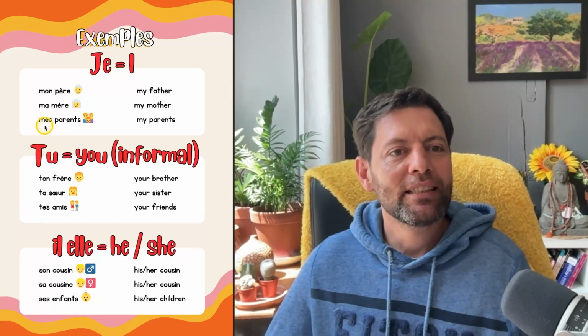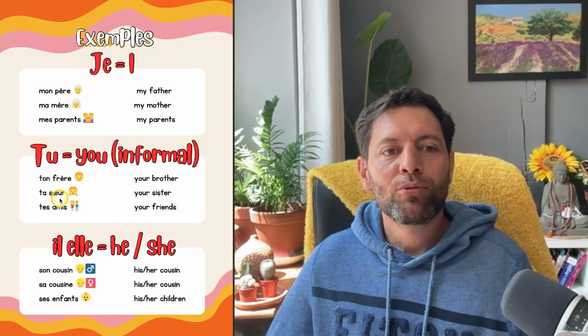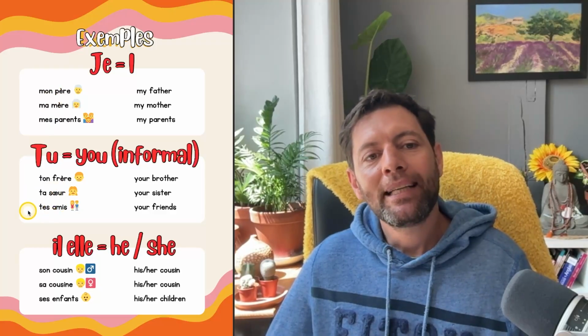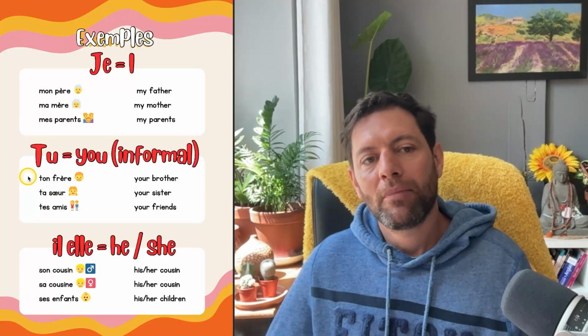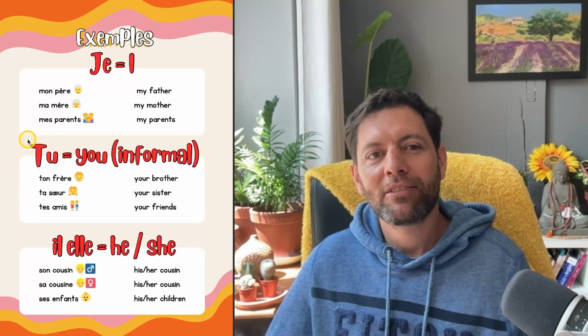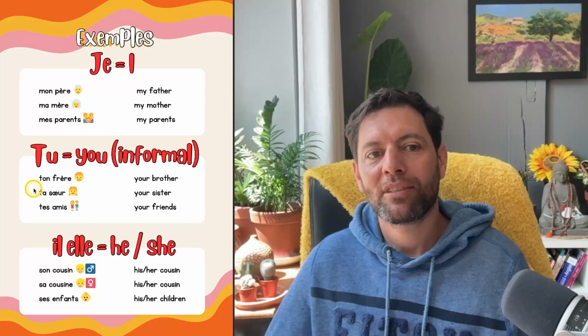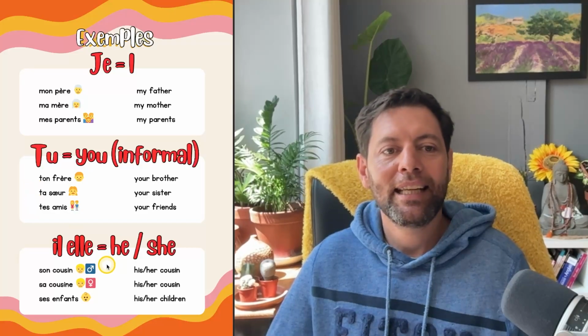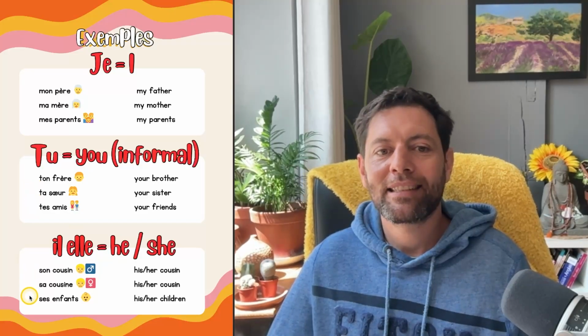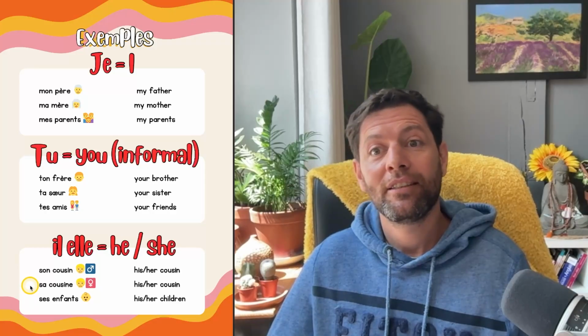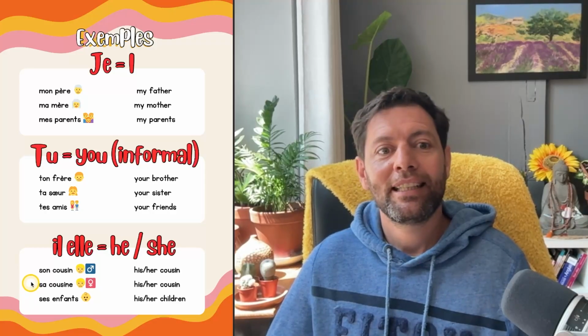Super. So do you see? Mon, ma, mes; ton, ta, tes. Between my and yours, in masculine, feminine, and plural, the only thing that changed here is the first letter. So you don't need to learn them all over again. You just need to know that mon, ma, mes for my starts with an M, ton, ta, tes for yours starts with a T. And we're going to see that here, son, sa, ses for his or her, his or hers, it starts with an S. Okay?